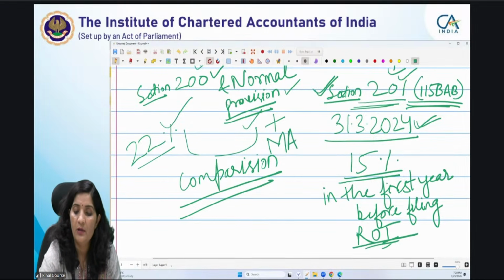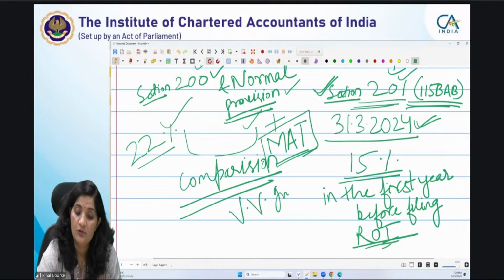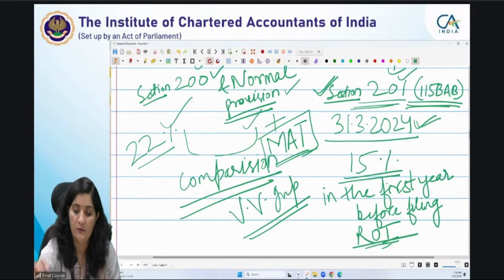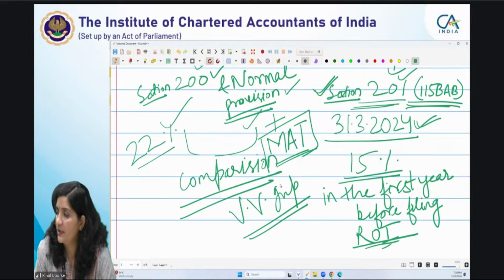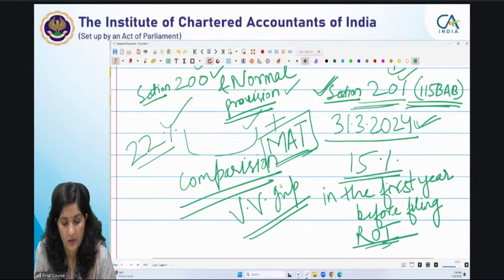A very, very important amendment has come this time through the Finance Act, which you will study later. Don't worry about it now; we will be learning gradually, and today I am not going to explain it. See, 200 and 201 I'm not going to explain today. I'm just explaining the tax rate differences between the normal provisions, because we are going to study it in detail while doing the assessment of various entities, chapter 9.